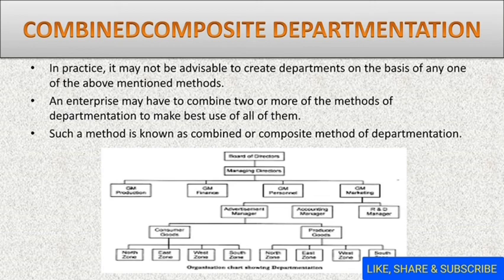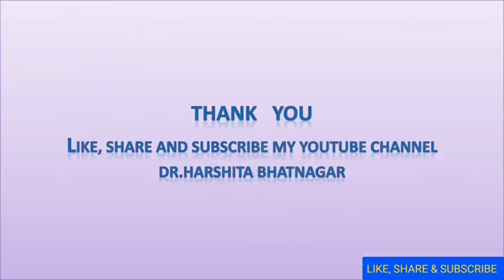Here you can see in the chart that departmentation is done on different bases like functional, then on the basis of product, then on the basis of customers, and then on the basis of geographical area. So this organization has different types of departmentation. So we can say the combination or composite departmentation is formed in order to reap the benefit of all the bases mixed in the combination. So this is all about the departmentation of the organization.